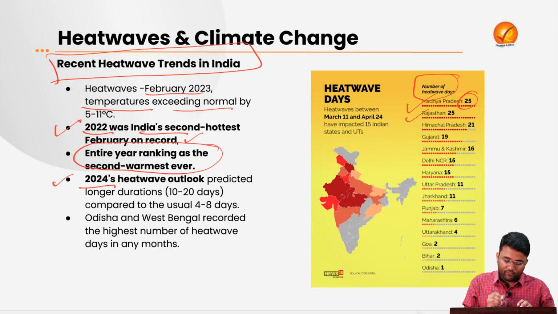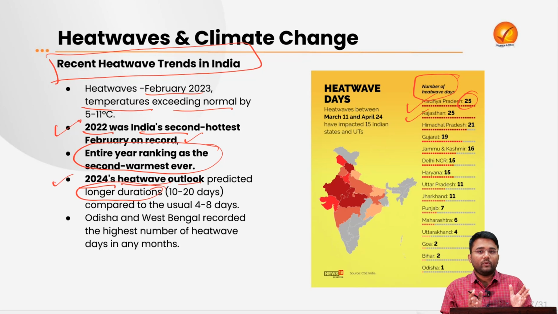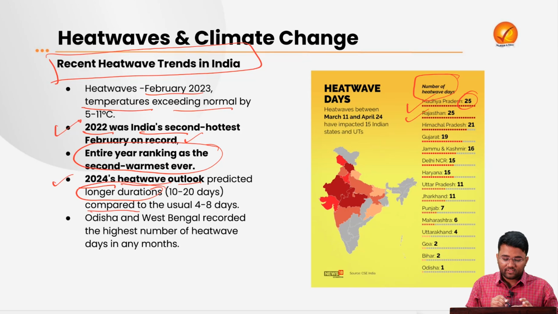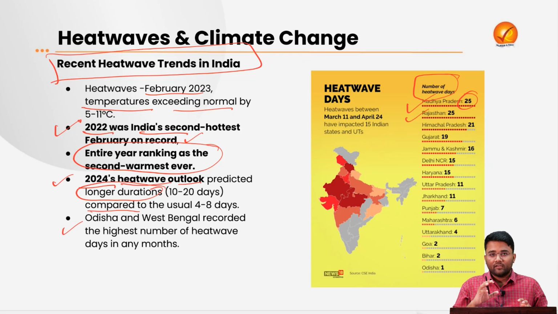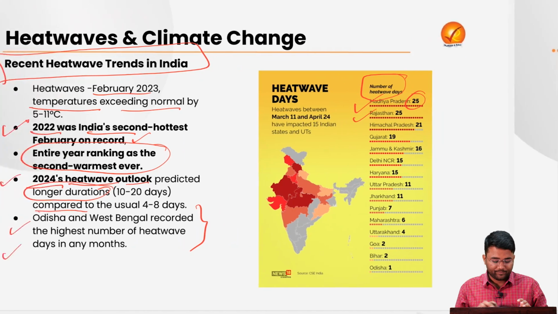Then the 2024 heat wave outlook predicted longer durations, more than 20 days of heat waves compared to the earlier 4 to 8 days. Odisha and Bengal were the states having prolonged heat waves in recent years, particularly in 2024, where they battled heat waves for almost 15 to 18 days.